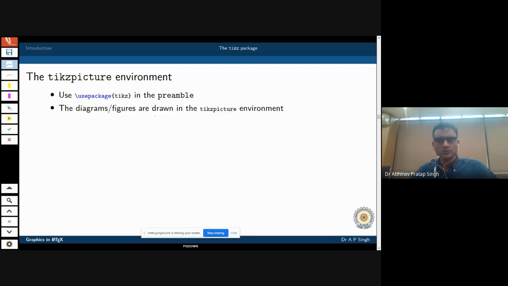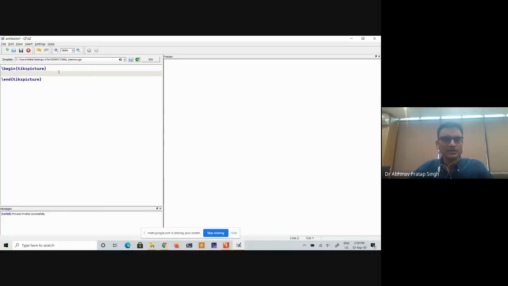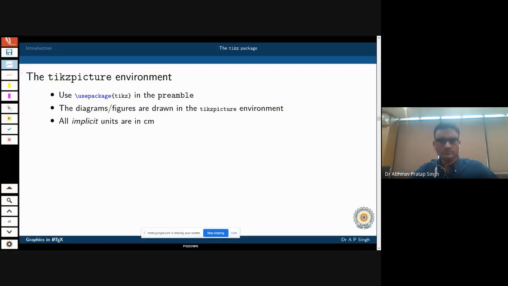So we are going to use this particular package, and all these diagrams and figures are drawn in the TikZ environment. For example, you can see here what I have written is \begin{tikzpicture}, begin and end. So everything that we are going to do is going to be inside this environment. All the units are in centimeters. If I don't say what units are, then you can assume that those units are centimeters.